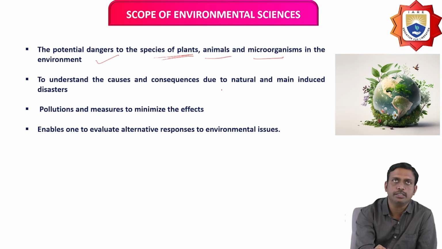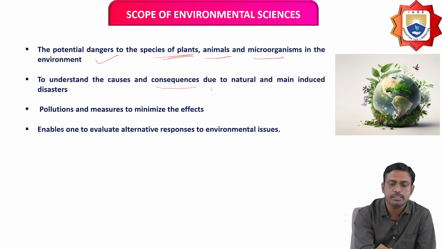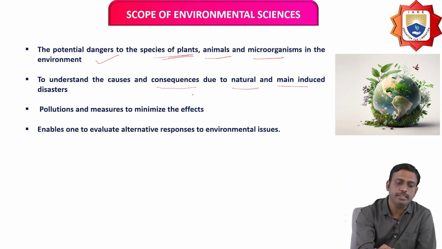It is also used to understand the causes and consequences of natural and man-made disasters, pollution, and the measures to minimize their effects.